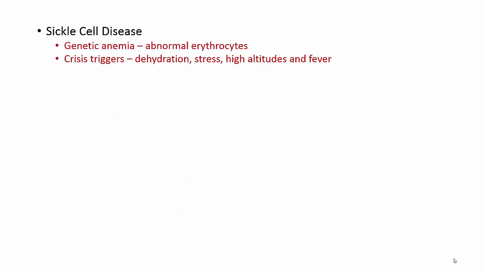Sickle cell disease. Sickle cell disease, guys, is a genetic anemia. It's due to abnormal erythrocytes. The erythrocytes are sickle-shaped, like a crescent moon, and this is due to the hemoglobin not being formed properly. A lot of times patients with sickle cell disease can end up going into sickle cell crisis. These can be triggered by a number of things like dehydration, stress, high altitudes, and fever. So when you're educating a patient with sickle cell, you would tell them to avoid these things.